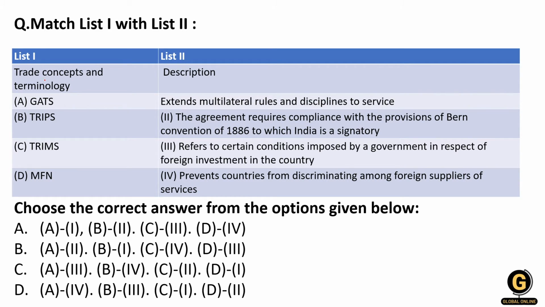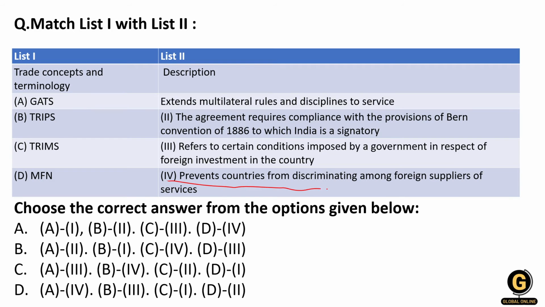So simply, if you know the full form of all of these 4 terms, you can directly solve this question. GATS stands for General Agreement on Trade in Services. Then TRIPS is Trade Related Intellectual Property Rights. TRIMS is Trade Related Investment Measures. And MFN is Most Favored Nation. These 3 are agreements of the WTO, and MFN is a principle of the WTO. MFN means Most Favored Nation. Here all nations will be treated equally.